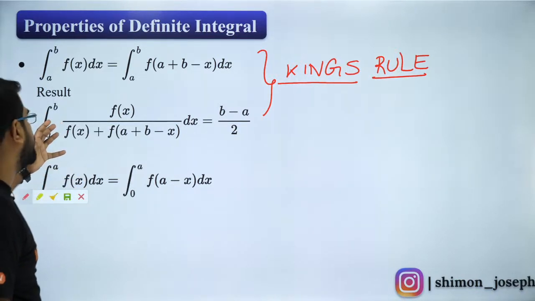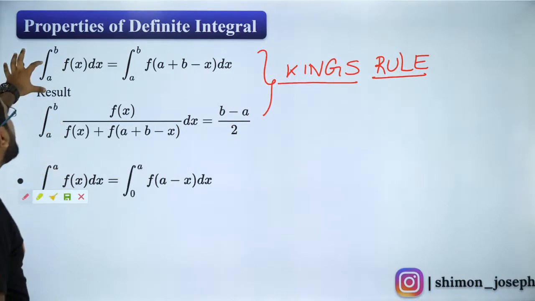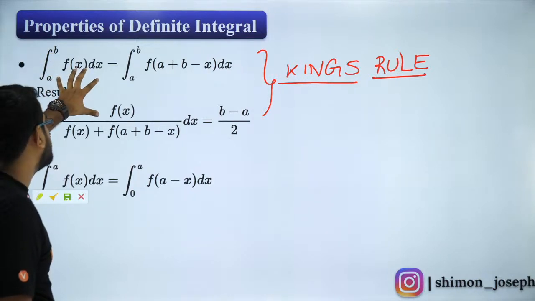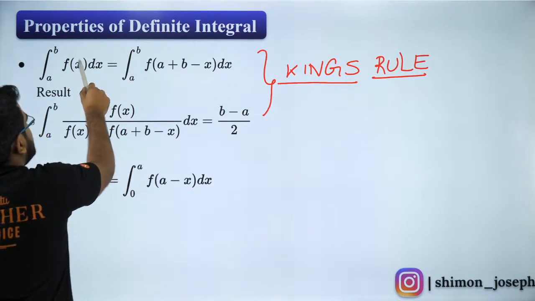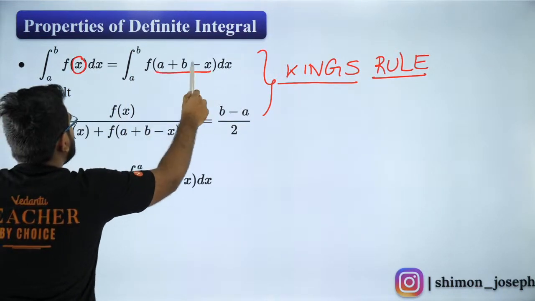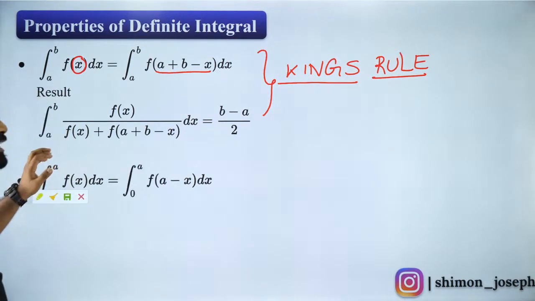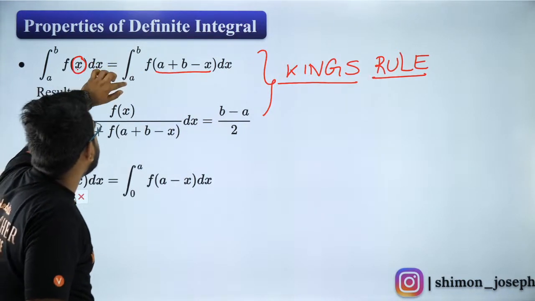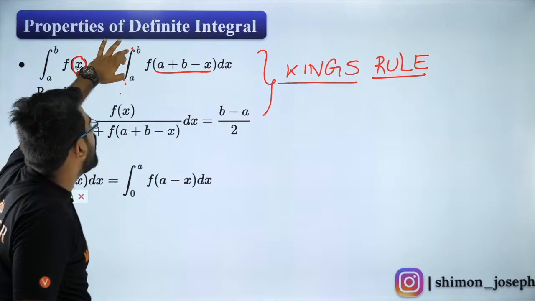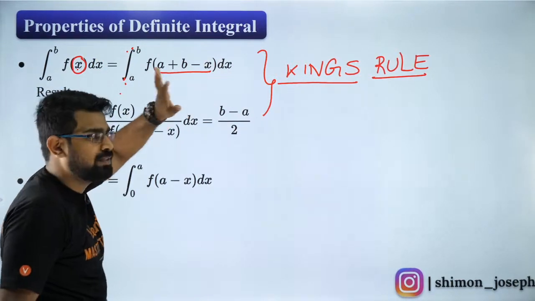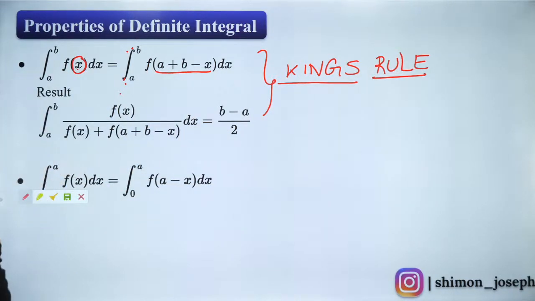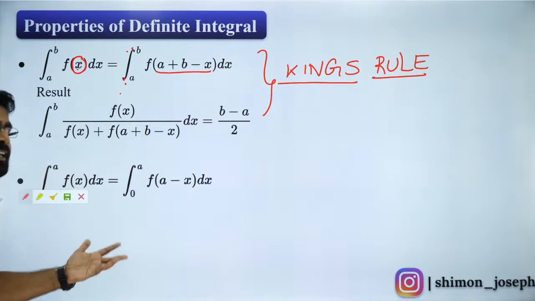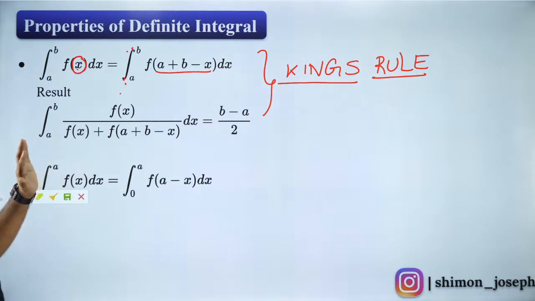What does your King's rule say? King's rule says that if you have integral a to b f of x dx, it is the same as integral a to b f of, instead of x, I will write a plus b minus x. Instead of x, I will write a plus b, that is upper limit plus lower limit, minus x dx. It will be the same thing. That is what they are trying to tell you. And how do we do that? You can do it very, very easily, guys. I'm sure you all are able to do it by substitution.